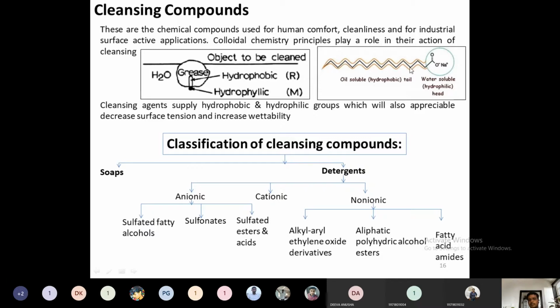For this mechanism to work, the composition of any cleansing component should be such that it supplies a hydrophobic molecule and a hydrophilic molecule. Usually we consider the hydrophilic part as an alkali metal salt, COONa. This is R, which is considered as a tail. This is nothing but a head and tail mechanism. This head is responsible for wetting of the fabric. Therefore this is water loving, or hydrophilic. Hydrophilic is nothing but water loving.